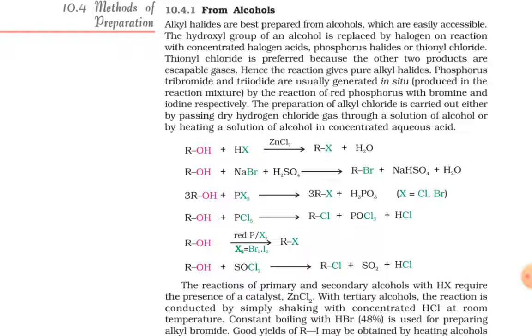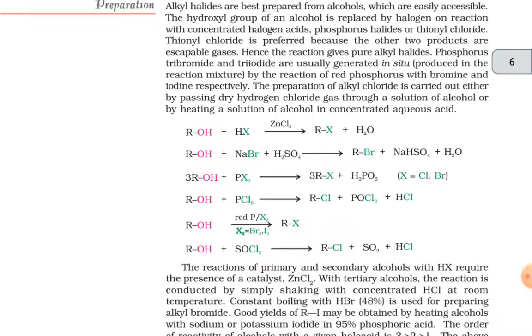ROH plus NaBr plus H2SO4 gives out RBr plus NaHSO4 plus H2O. Then 3ROH plus PX3 gives out 3RX plus H3PO3. OH is replaced by the X. In this reaction, X equals chlorine or bromine.